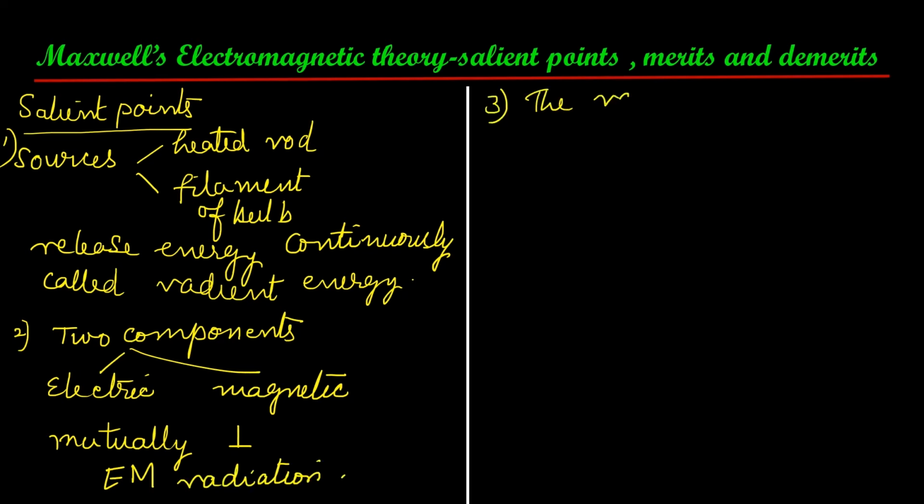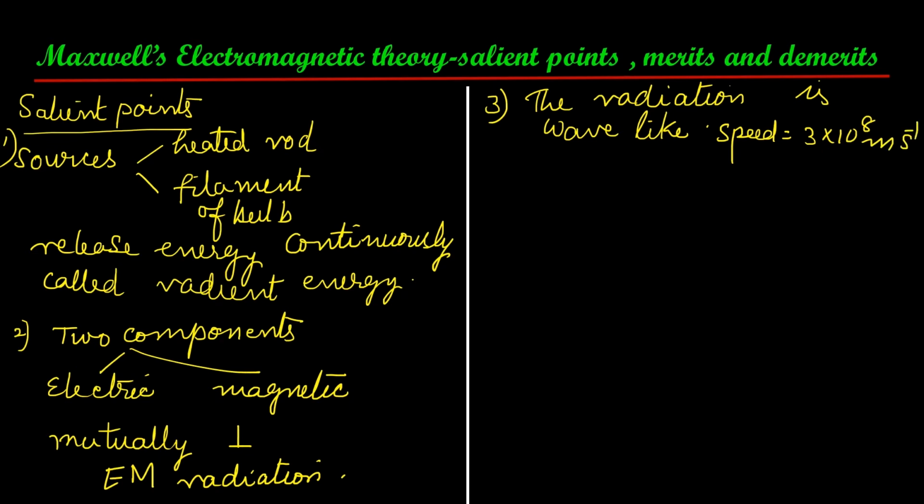Third feature, the radiation is propagated or travels in the form of waves. In the previous video, we have already discussed the wave property of electromagnetic waves. If you have not watched it yet, press the I button in order to watch it. The speed of electromagnetic waves is equal to 3 into 10 raised to 8 meter per second. As these waves have wave-like property, they are called electromagnetic waves.